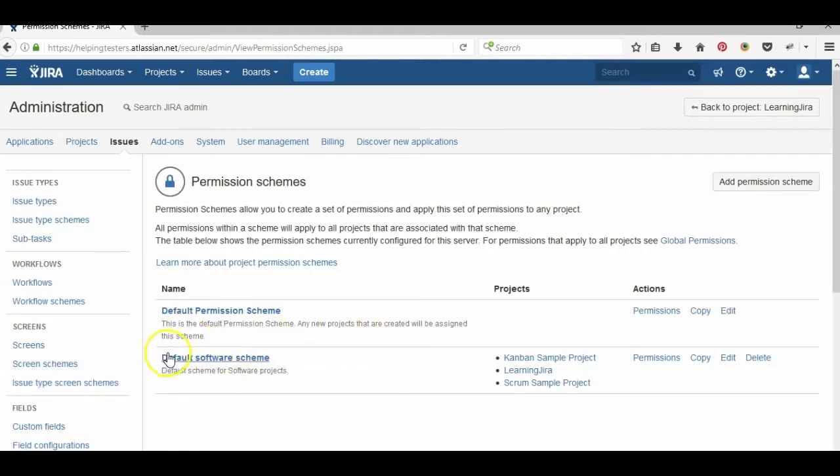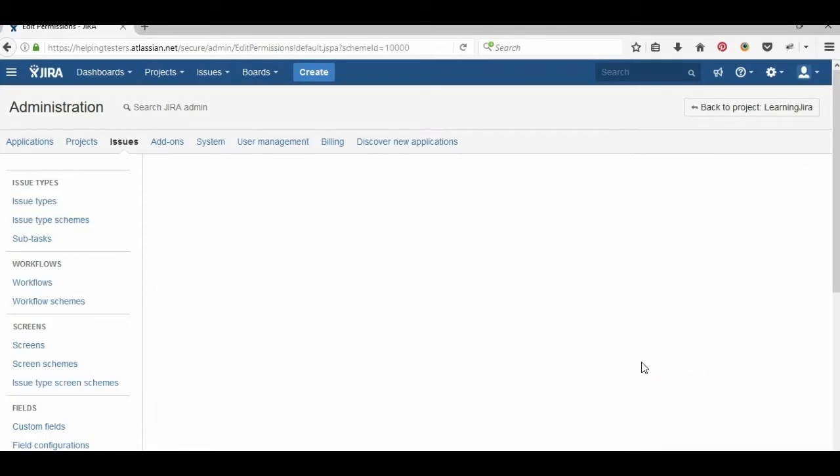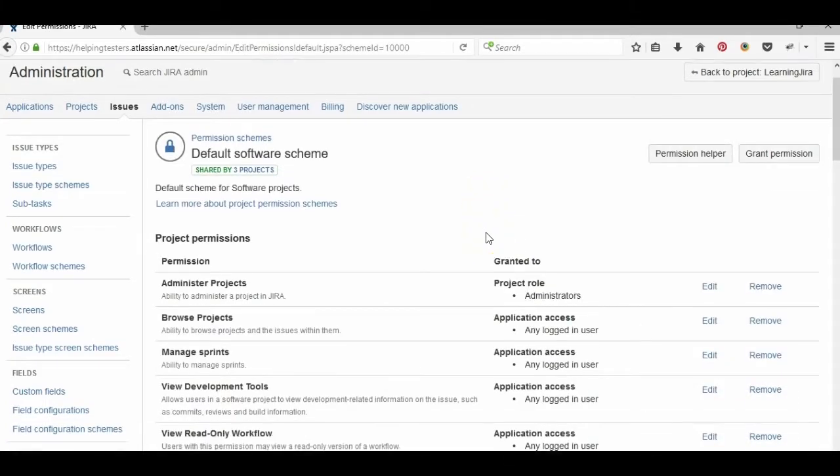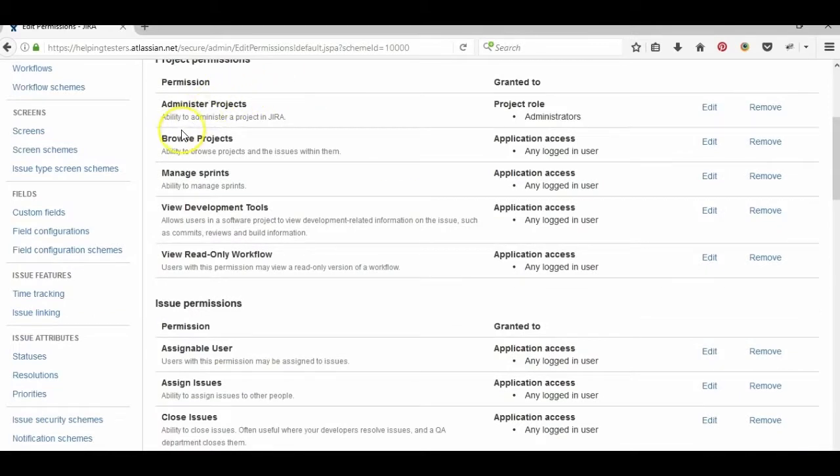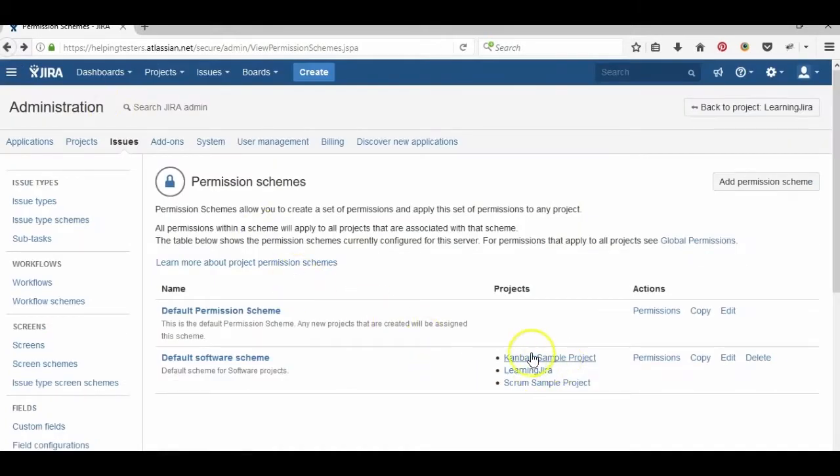Let's say this is the default permission scheme, and if you check the permissions, it gives the permissions for various activities. For example, who can browse a project? Any logged in user. Who can manage sprints? Any logged in user. Similarly, you can assign project roles or groups here. Let's go back. Currently all three projects are using the default software scheme.